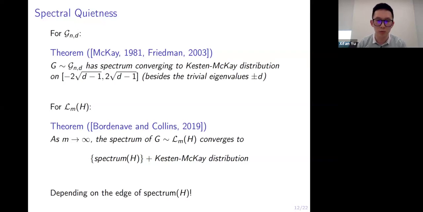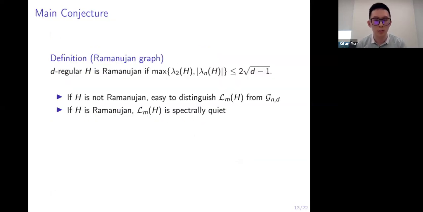So from these two theorems, we see that whether the spectrum looks the same depends on the edge of the spectrum of H. So this brings us to the definition of a Ramanujan graph. A d-regular graph H is Ramanujan if its non-trivial eigenvalues are bounded by 2√(d-1) in magnitude. And from the theorems on the previous slides, if H is Ramanujan, then L_M(H) will be spectrally quiet from the random regular graphs, since the spectrum of H would be engulfed by the Kesten-McKay distribution.